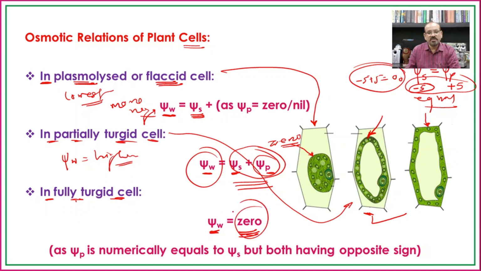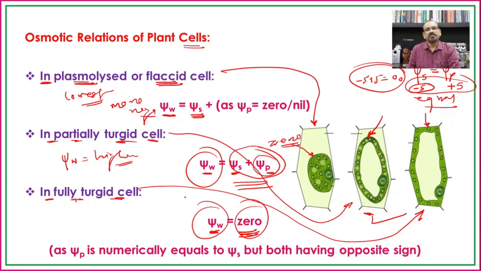If the water potential is 0, the cell will not absorb the water. We can observe this in the third cell, that the cell is fully turgid and hence its water potential is 0, and hence whatever the concentration, whatever its diffusion pressure deficit or the osmotic pressure, as the cell is turgid, its water potential is 0.